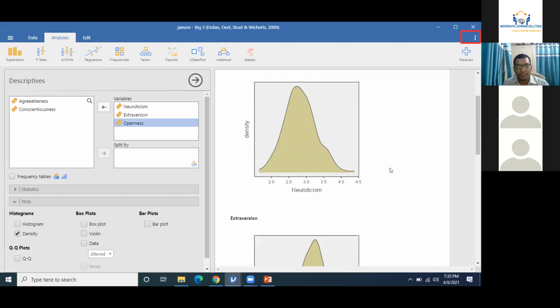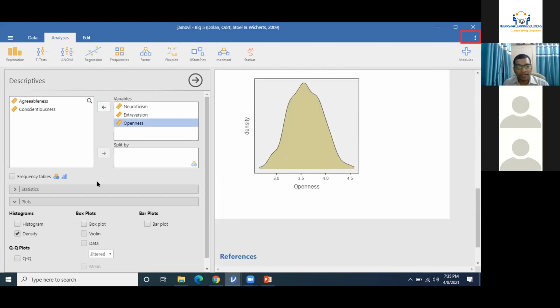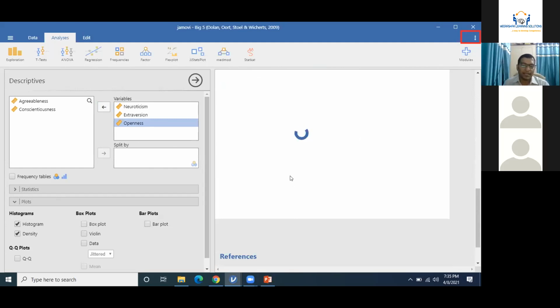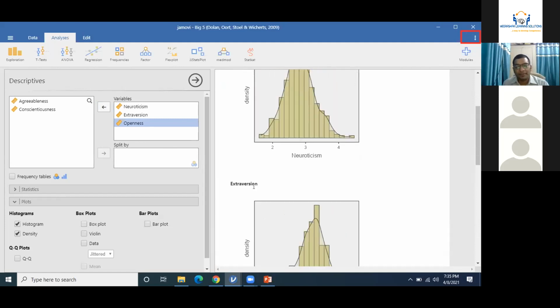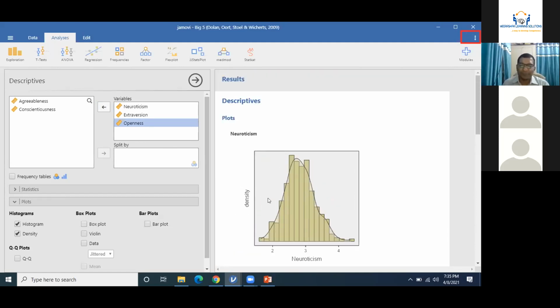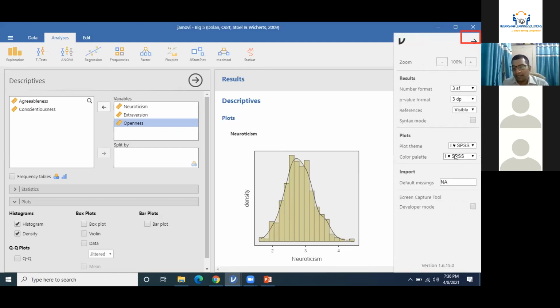Yes. So now your results are very similar to SPSS. If you click histograms, you will get exactly the charts you can make with the help of SPSS. If you are used to SPSS, you need to simply change your themes and you'll get results according to SPSS. Select the plot theme and color palette, everything like SPSS.